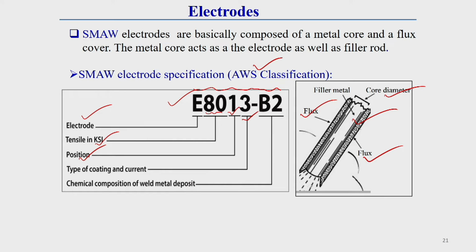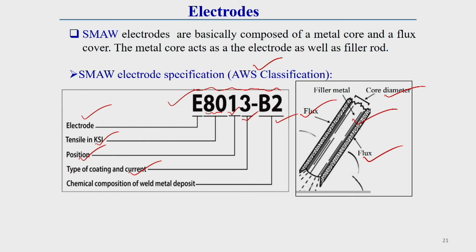Then the last number represents the type of coating and what type of current is generally used. And at the end, B2 represents the chemical composition of the electrode, or you can say the weld metal deposit. If you check these numbers and letters in the classification rule book, you can get the idea of what they mean.